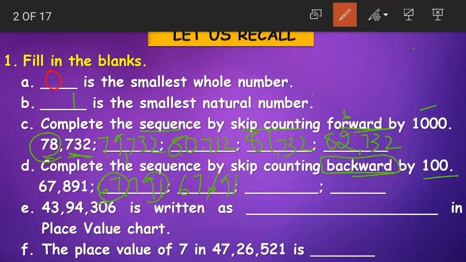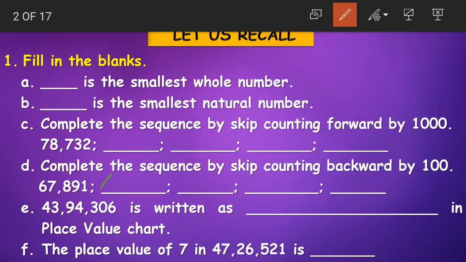Now if you observe the pattern here, what are we getting? The remaining numbers are same, only the number in hundreds place is changing. And how is it changing? It is decreasing by 1 in each number, right? We had 8, 7, 6. Now what comes after 6? We have 5. See, not 61, 91. The remaining numbers are same, only the number in hundreds place value is changing.